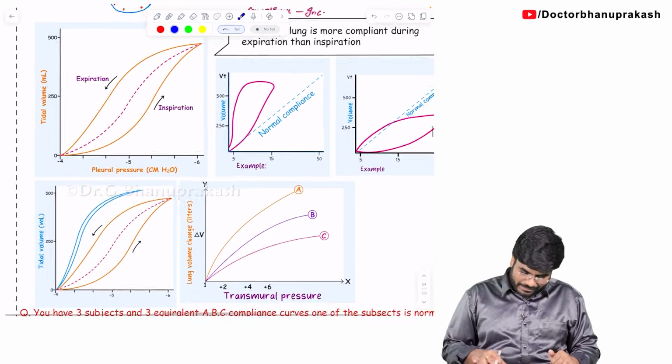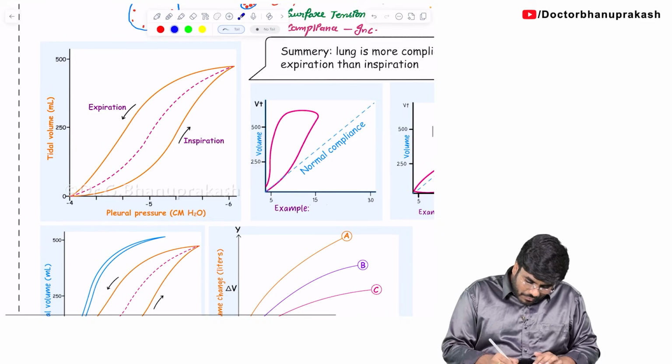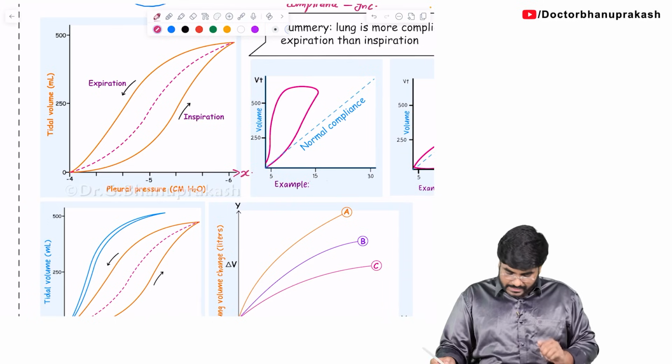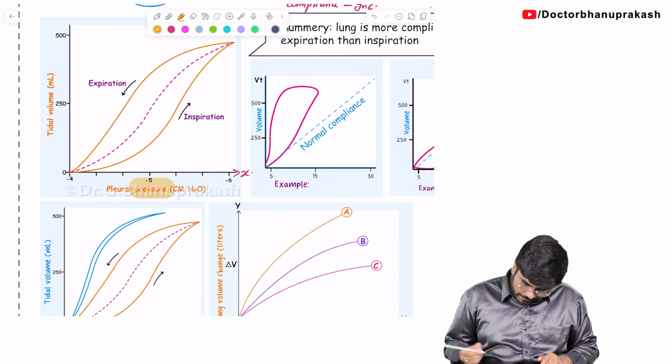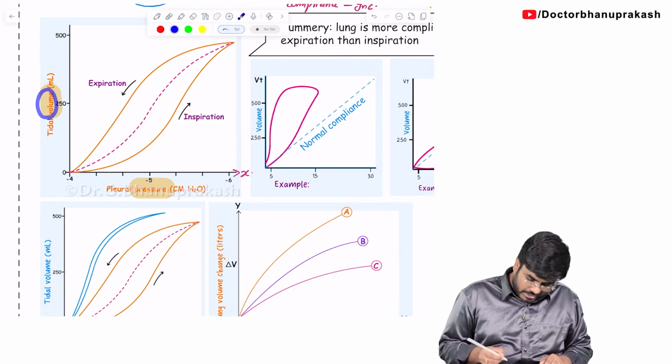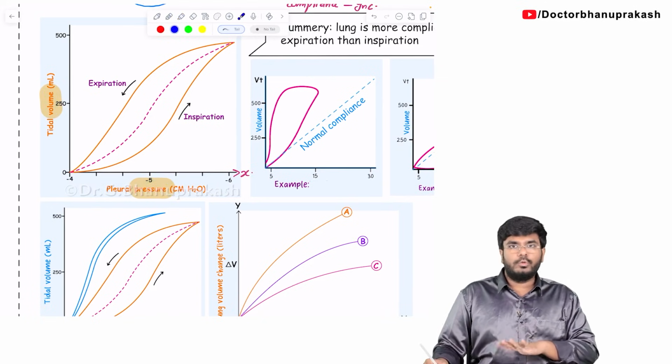Look at this diagram, the pressure volume loop. Whenever you are seeing a graph, always look at the x-axis. What is given on the x-axis? We are talking about the pressure. On the y-axis, what are we talking about? Volume changes. So, here I am talking about the volume change, and here the pressure change.